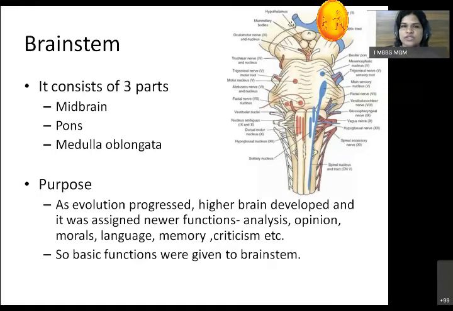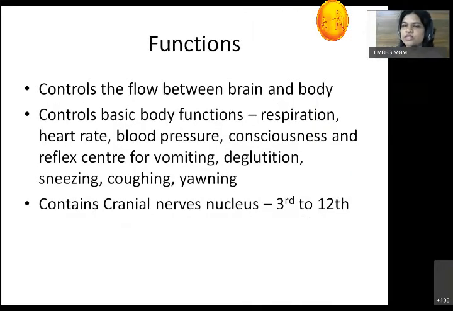So what are these functions? This brainstem controls the flow between the brain and the body, as it is the stem. Then it controls the basic body functions like respiration, heart rate, blood pressure, and consciousness, and it is also a reflex center for vomiting, deglutition, sneezing, coughing, and yawning.